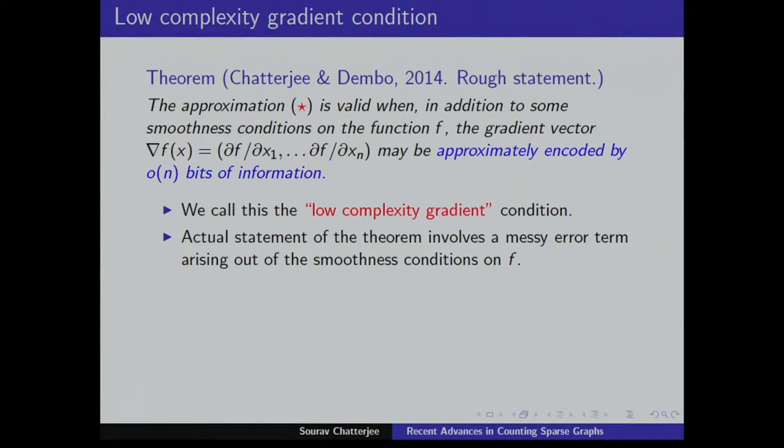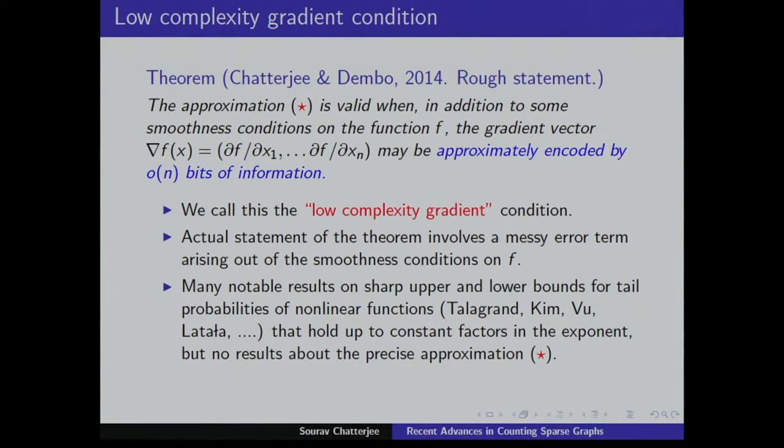The actual statement of the theorem, I'll show you one version of later on. It's somewhat messy, and that's where you get those bad exponents. Here's another note: there are many sharp upper and lower bounds for the tail which match up to constants in the exponent, but I didn't see any results about this precise approximation. There was some preliminary work in this paper, which led to this one.